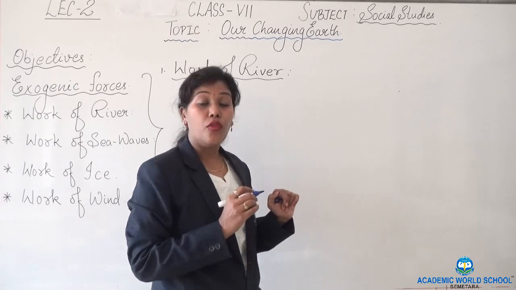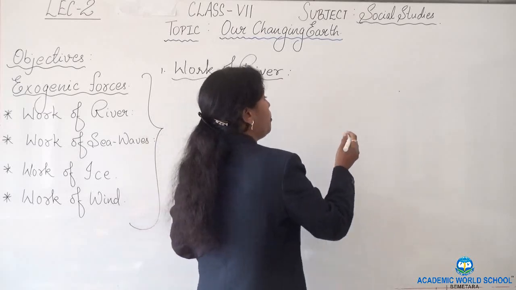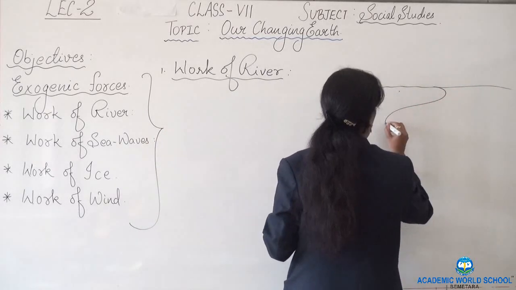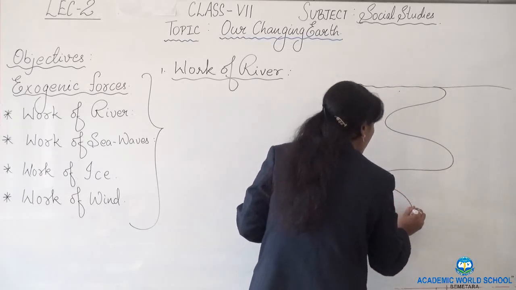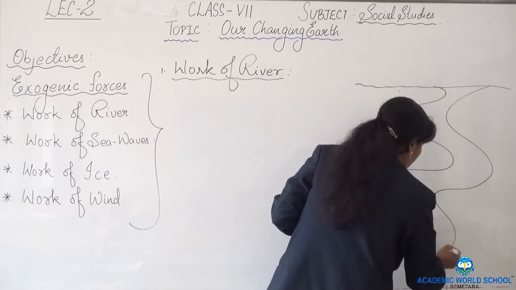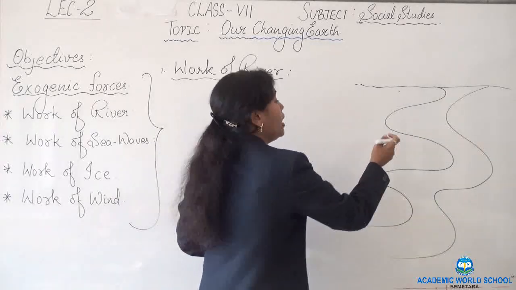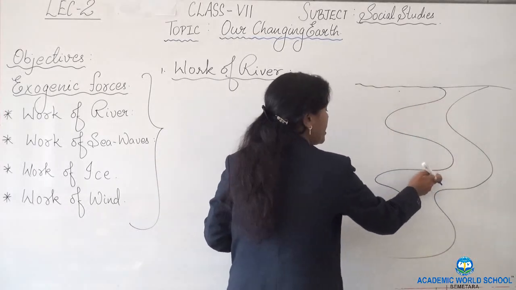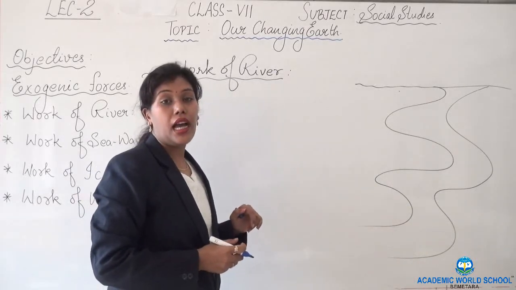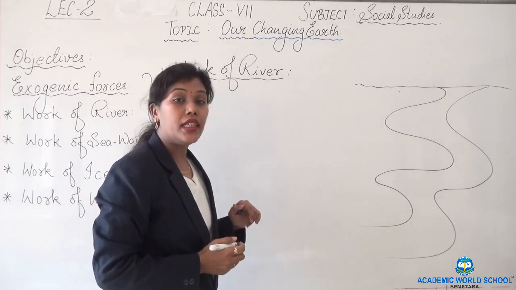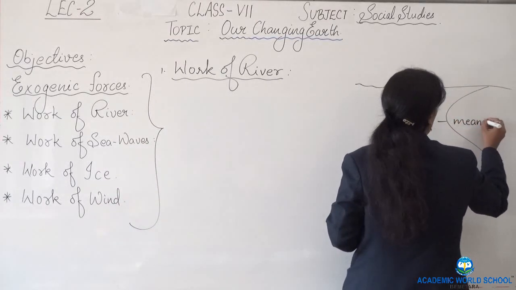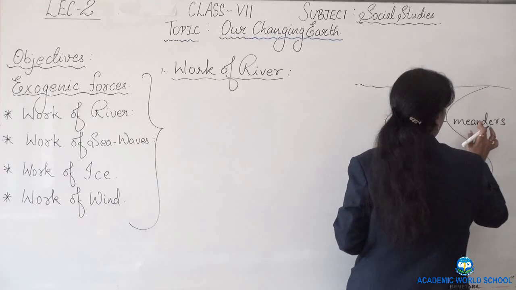And when the water reaches the plain, many turns and twists are formed. These turns and twists are known as meanders. What are they known as? Meanders. M-E-A-N-D-E-R-S.